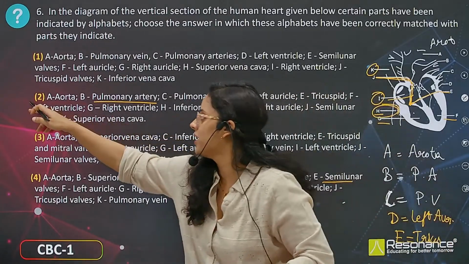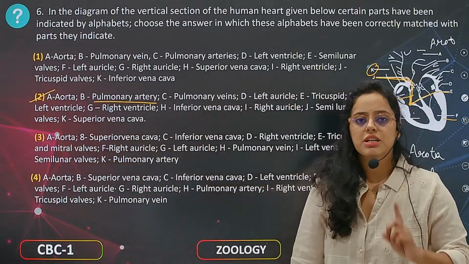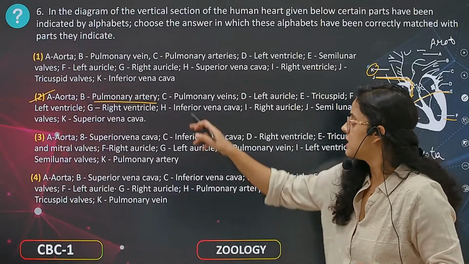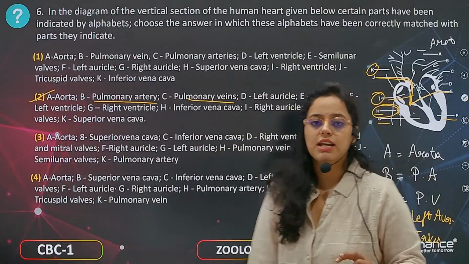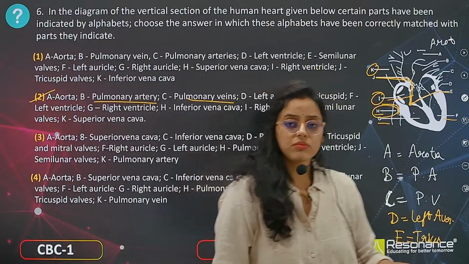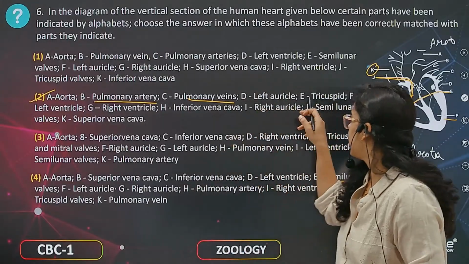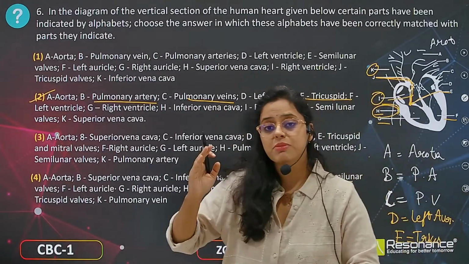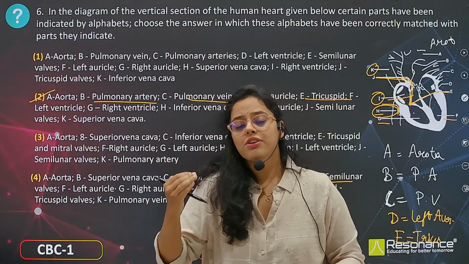With this only you can tell that second is the option. A is aorta, B is pulmonary artery, C is pulmonary vein, D is left auricle. Okay, we have marked it. And E is tricuspid valve, that is present between right atrium and right ventricle.